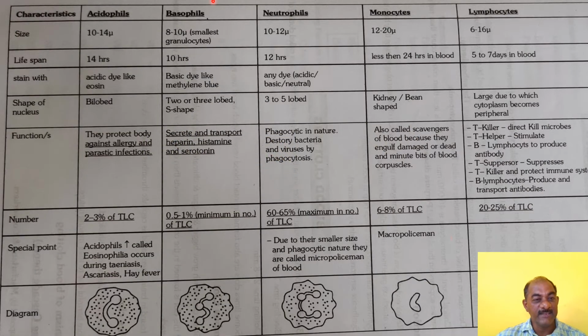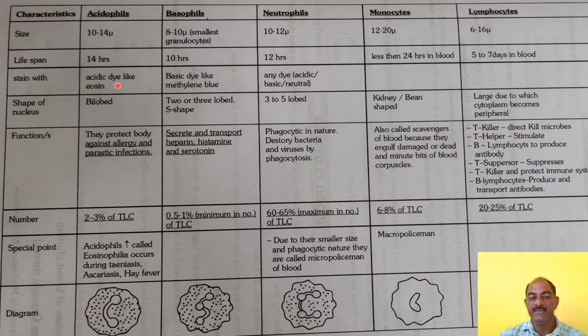Next, at one glance, we have studied all of these cells: acidophil, basophil, neutrophil, monocyte, and lymphocyte. The characteristic features are size, lifespan, stain, shape of nucleus, function, number, special point, and diagram. First, acidophil: size is 10 to 14 micron, lifespan is 14 hours.